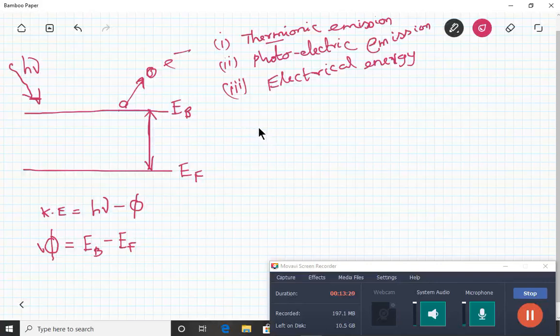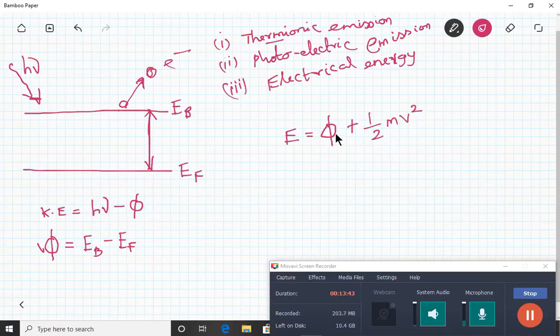Number 1, the energy can be split as phi plus half mv square.